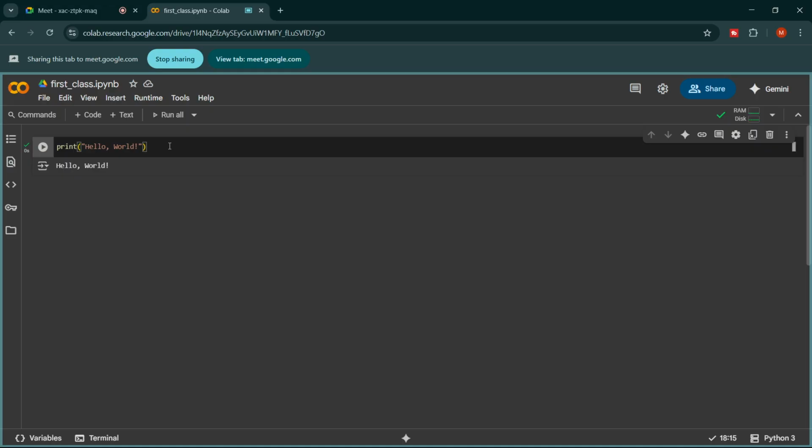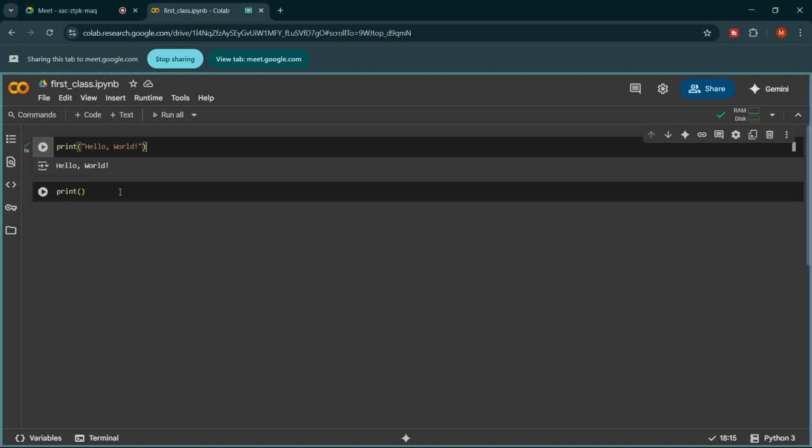So for example, I want to print the sentence, this is my first class, right? If I want to print this sentence, I have two options. First of all, I can enclose this sentence in single quote or in double quote. So in the first cell I use the double quote, but here I use single quote, right? And I write this is my first sentence.